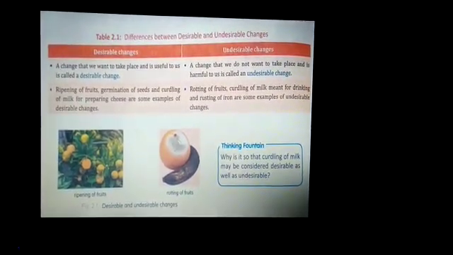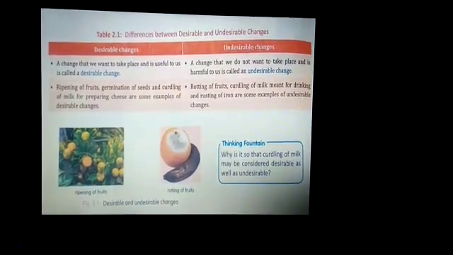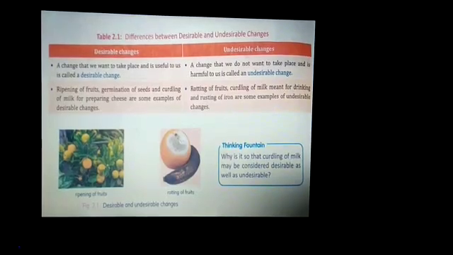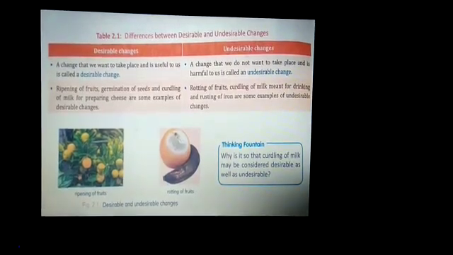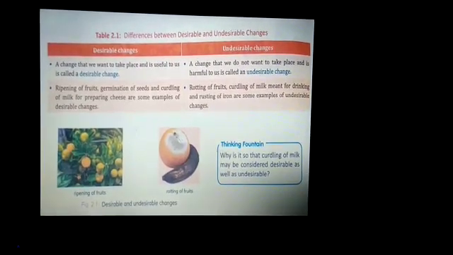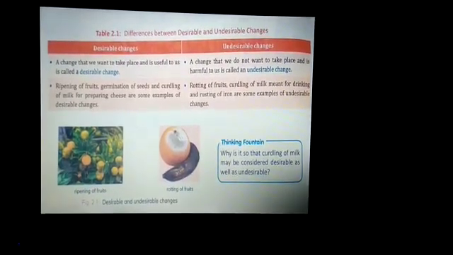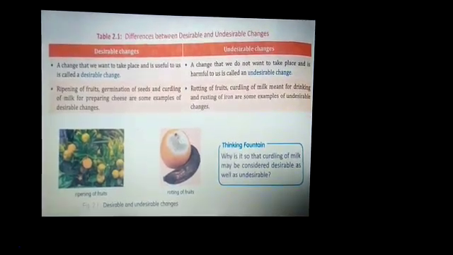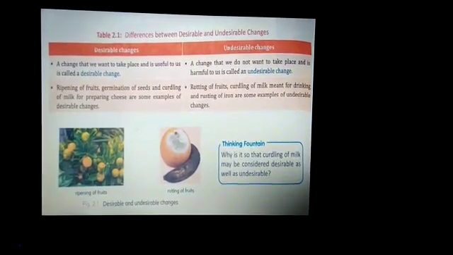In contrast, undesirable change is a change that we do not want to take place and is harmful to us. Examples: rotting of fruits, curdling of milk meant for drinking, and rusting of iron. These are some examples of undesirable change.